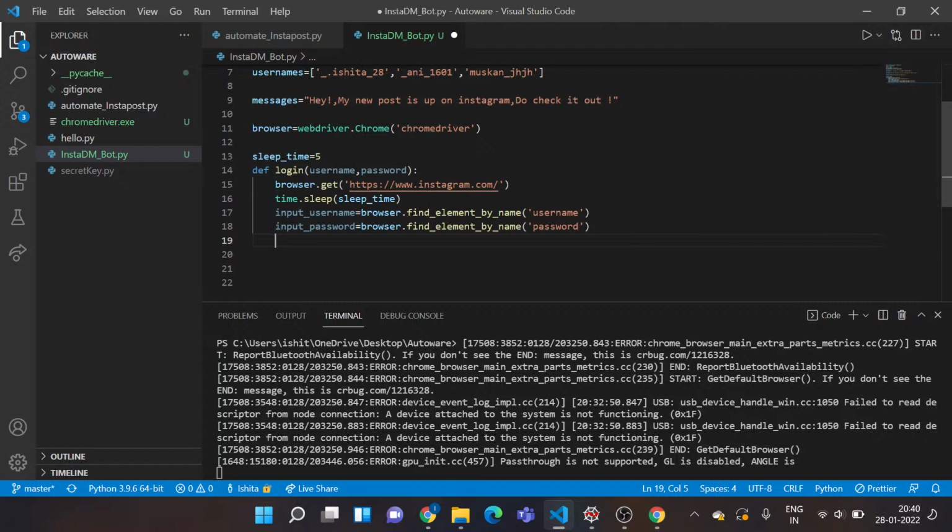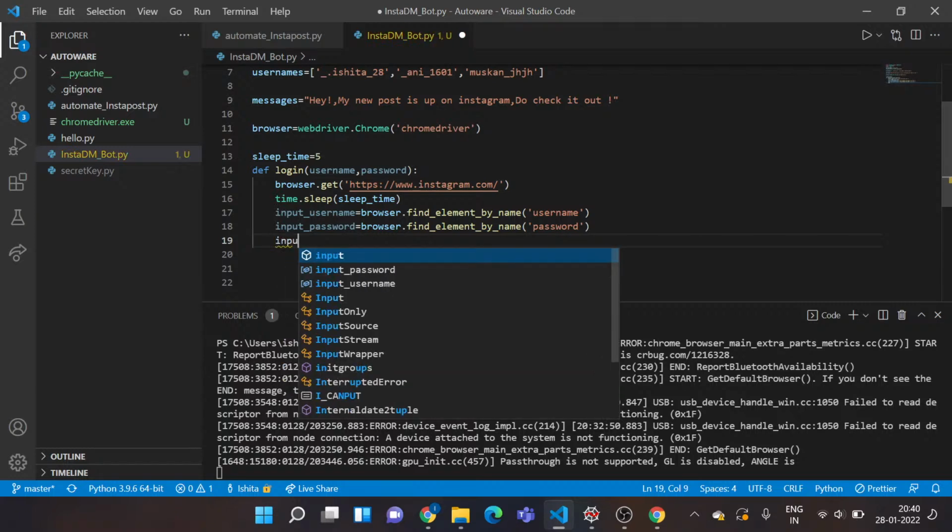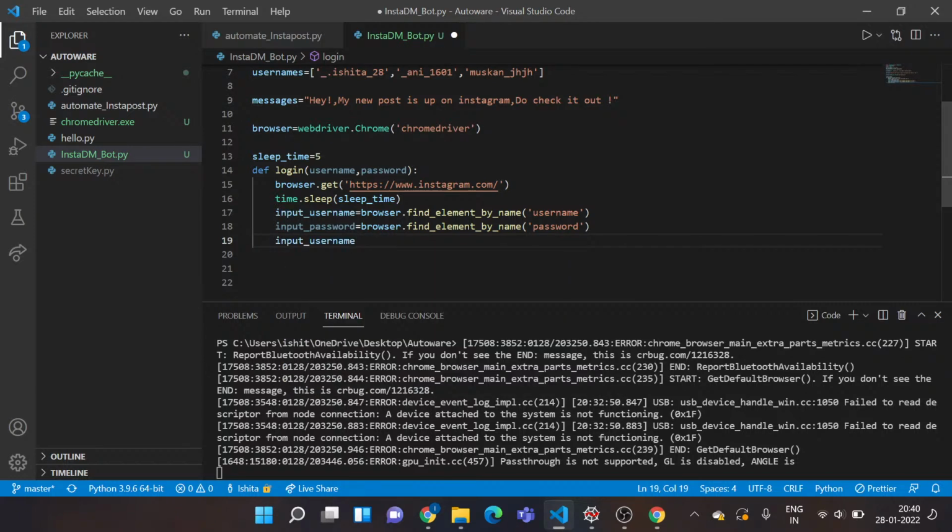Once I'm done with this, I want to send in my input so that I can perform the action of logging in. So I need to pass in my username and my password. For that we have one function called send underscore keys. I'll call my variable input underscore username, type in this function.